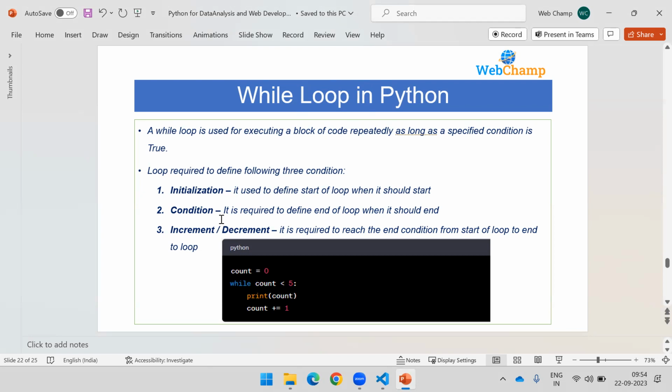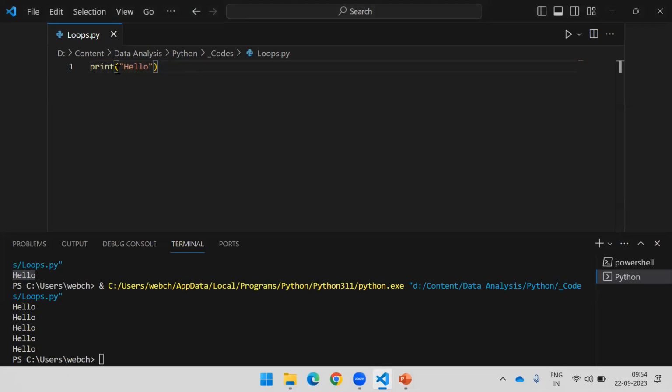The starting point of the loop is referred to as initialization. The condition says when the loop should end. And there is another statement you need to add when working with while loops in Python, that is increment or decrement. How do you get from the starting point to the end point, from initialization to condition? That is your increment or decrement. So you have to say that. Let's see now how we can create a loop. Let's say I have to print this. It is fine.